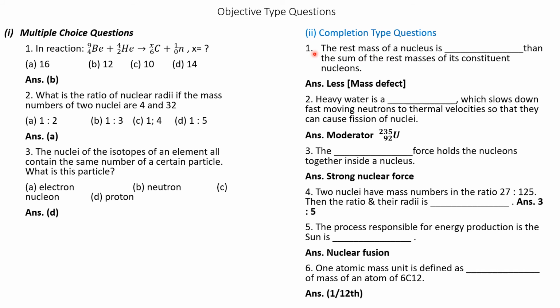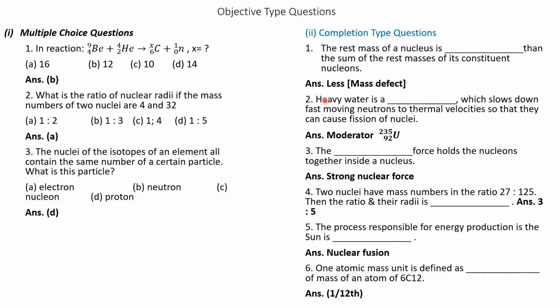Number 1. The rest mass of a nucleus is dash than the sum of rest masses of its constituent nucleons. Answer is less. That is, the rest mass of a nucleus is less than the sum of rest masses of the constituent nucleons.